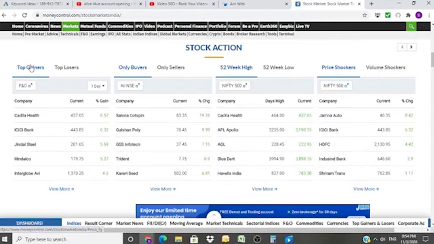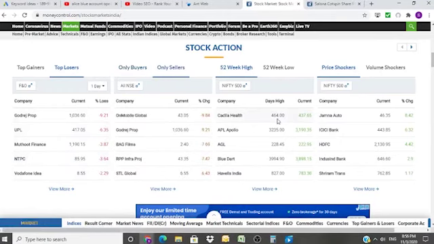Now, what to do with the top gainers, what to do with the top losers, how to buy them, how to sell them, how to trade them is a different topic altogether that we will cover in technical analysis. And then comes top losers. Now, these are the top losers: 9%, 6%. Muthoot Finance, NTPC, Vodafone.